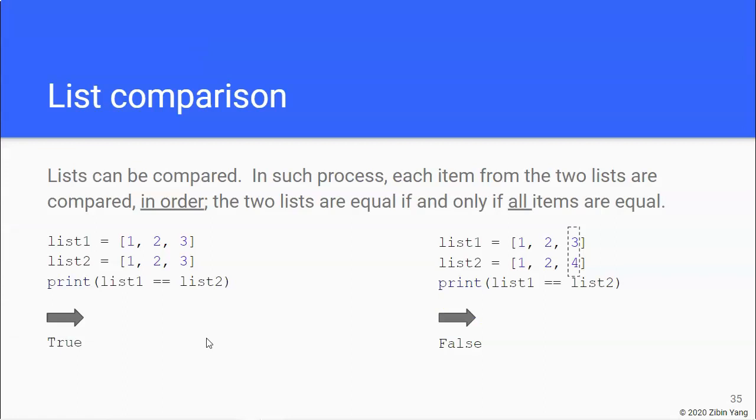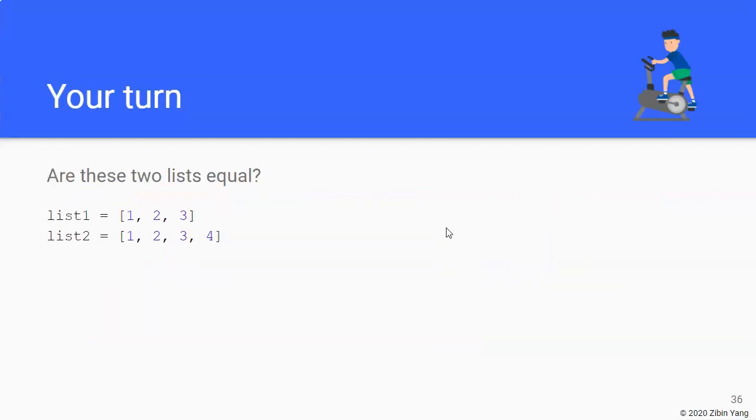So the important thing to remember for list comparison is that each pair from the lists is compared in the order they appear in the list, and that the 2 lists are equal if and only if all the items are equal. So remember that, and here is a little exercise for you: okay, these 2 lists, are they equal?